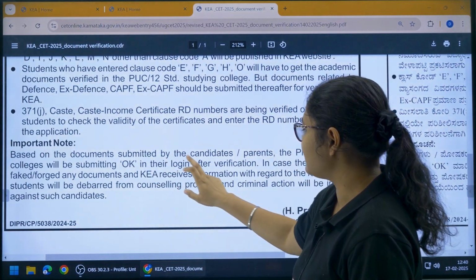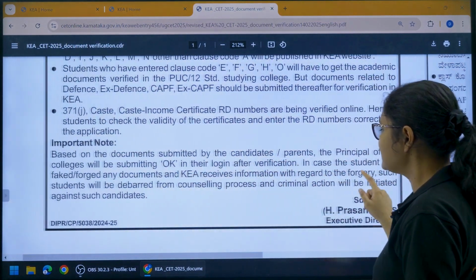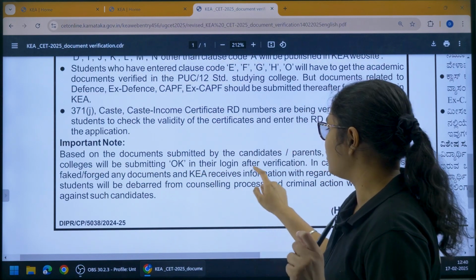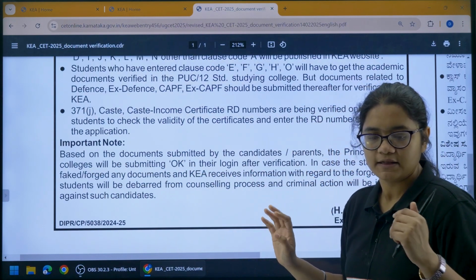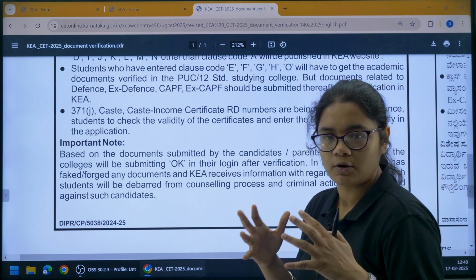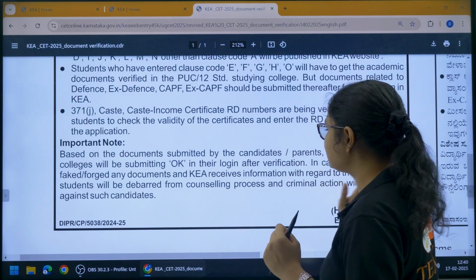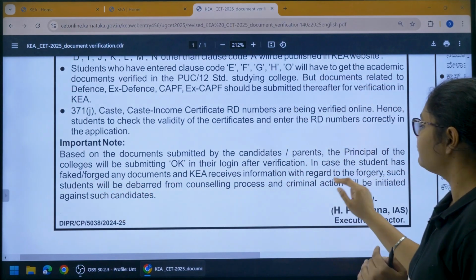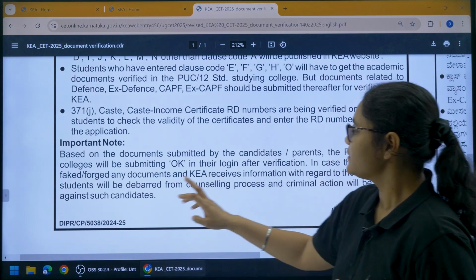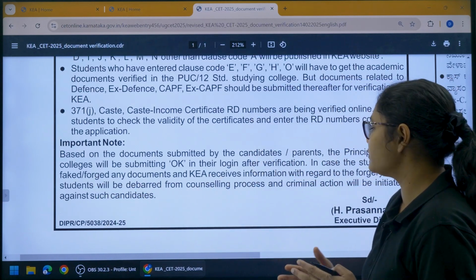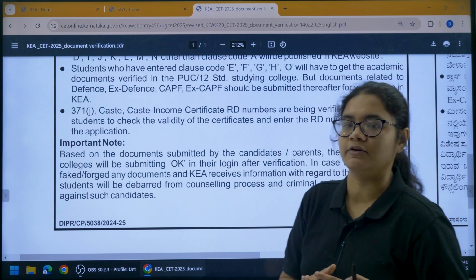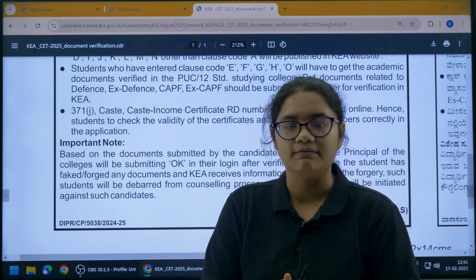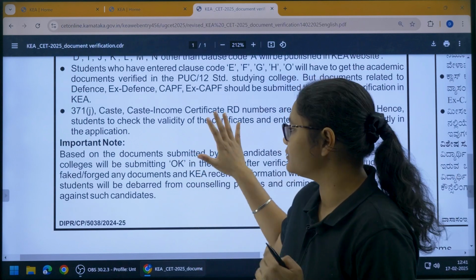Based on the documents submitted by the candidates or parents, the principal of the college will be submitting OK in their login after verification. So the principals will be submitting the OK button. After that, in case the student has faked or forged any documents and KEA receives information with regard to the forgery, such students will be debarred from the counseling process and criminal action will be taken. So please make sure that you are not committing any fraud. You are giving all the original documents, and the RD number should be correct.